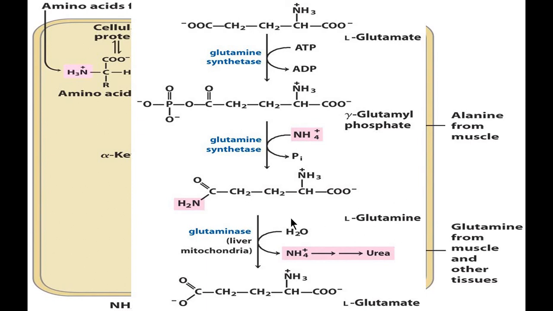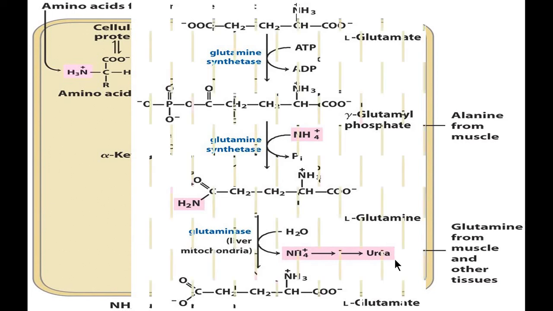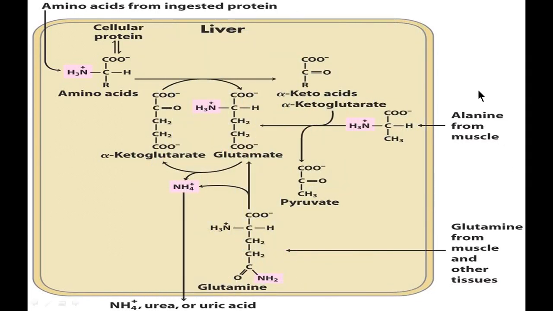So when it reaches the liver mitochondria, the enzyme glutaminase acts on the glutamine to form glutamic acid. So ammonia is liberated and excreted in the form of urea. Another important source of ammonia from the muscle is in the form of alanine, and this alanine is an important aspect of the glucose alanine cycle. This alanine enters into the liver, undergoes transamination to form pyruvate and further glutamic acid.